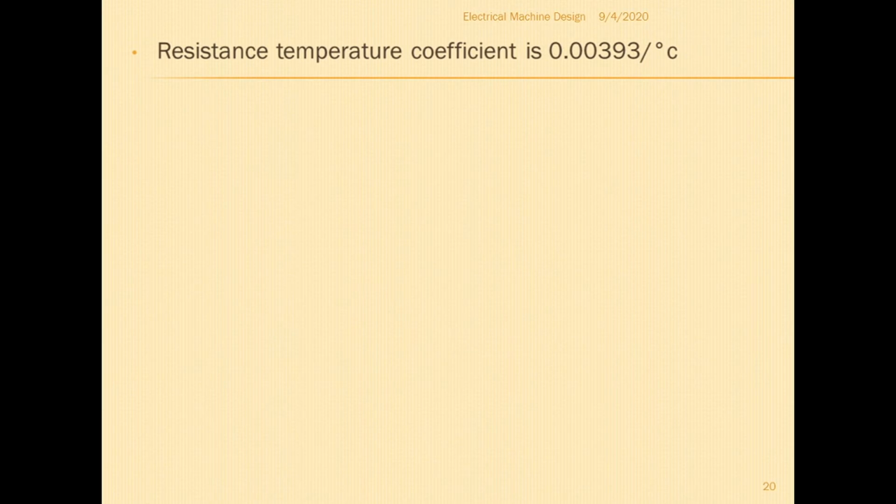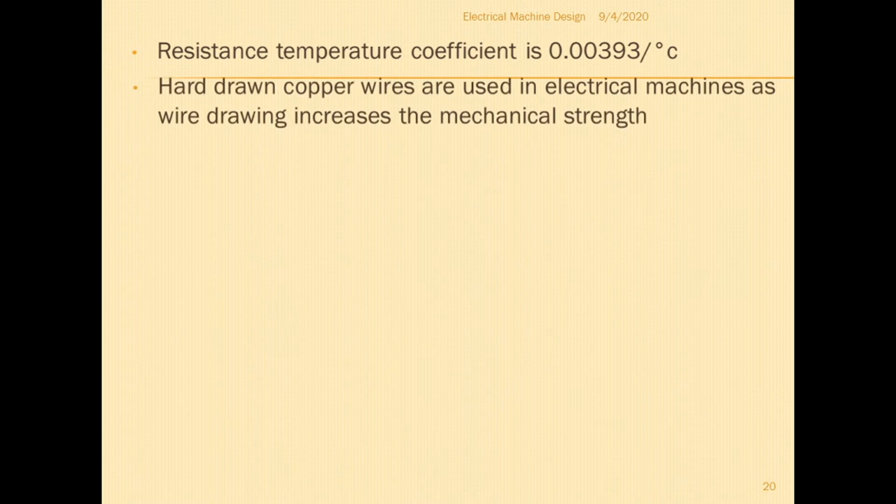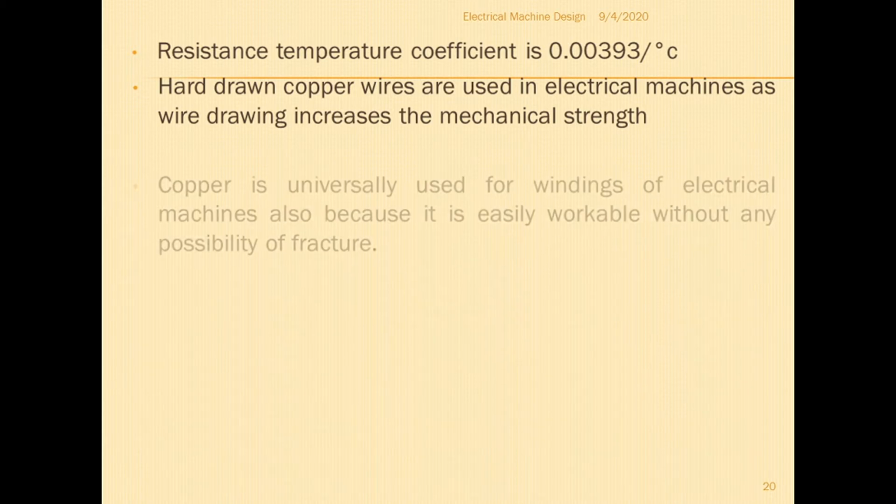Next, its resistance temperature coefficient is 0.00393 per degree centigrade. That means for a 1 degree centigrade temperature rise, the resistance of copper varies by 0.00393. Hard drawn copper wires are used in electrical machines, as wire drawing increases the mechanical strength. So it has good mechanical strength.